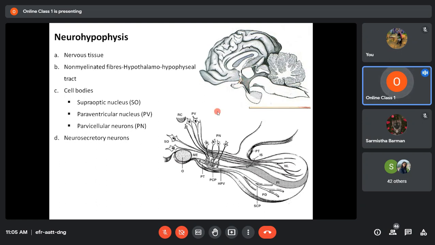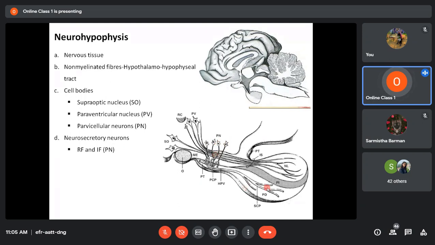In this area these nuclei are located, and the neurons present here are all neurosecretory neurons, and their secretory products are mainly hormones. Some of them are releasing factor hormones and some are inhibitory factor hormones. That means the products of these neurons are releasing hormones or inhibitory hormones.